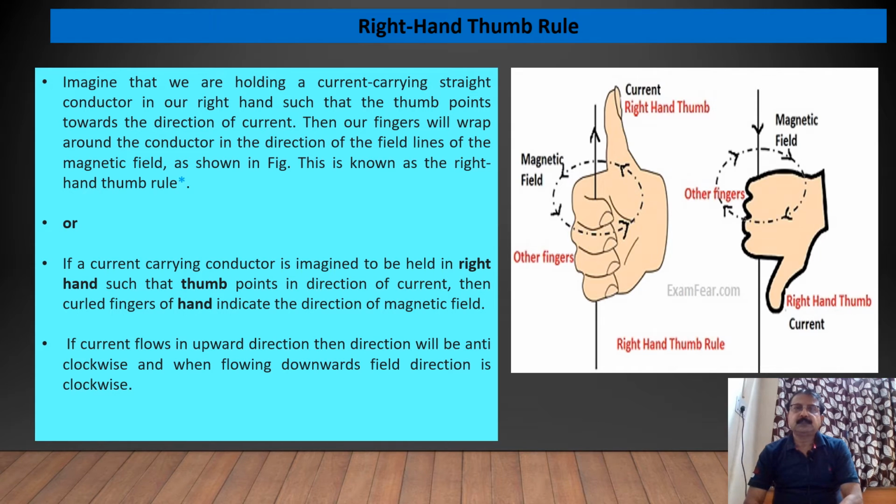Now we'll see here right hand thumb rule. यहाँ पे हम right hand thumb rule के बारे में अध्ययन करेंगे. Just we can imagine that we are holding a current carrying straight conductor in our right hand such that the thumb points towards the direction of current. Then our fingers will wrap around the conductor in the direction of the field lines of the magnetic field, which is shown in the figure, and this is called right hand thumb rule.